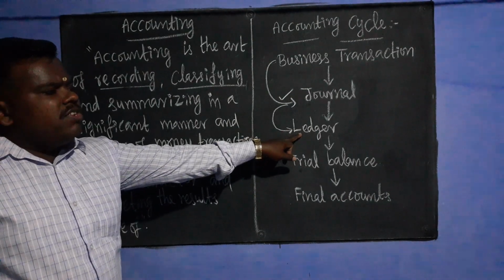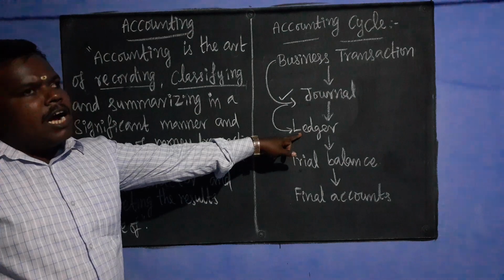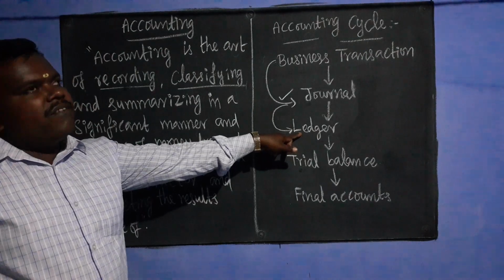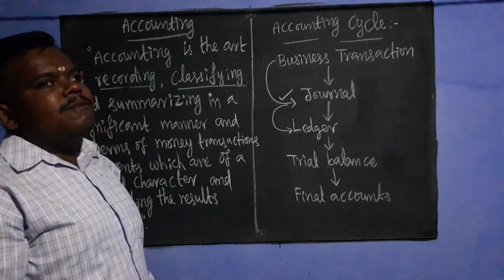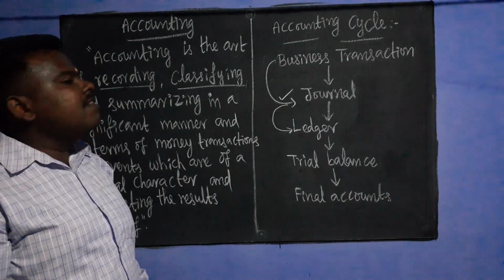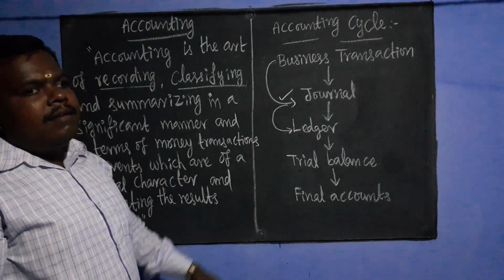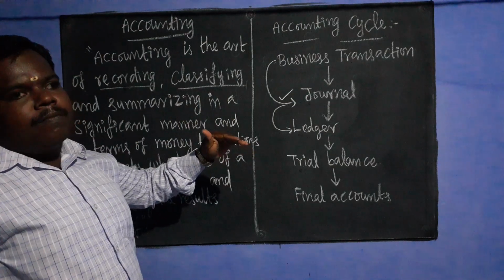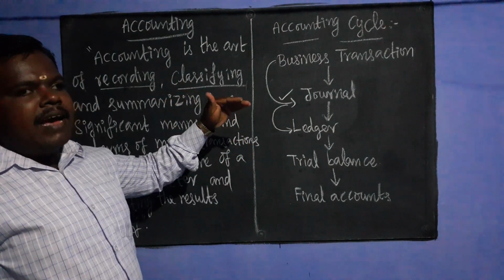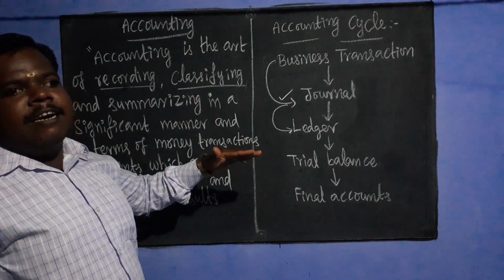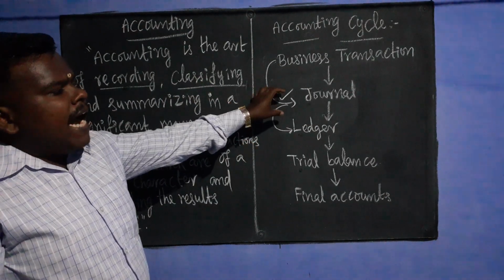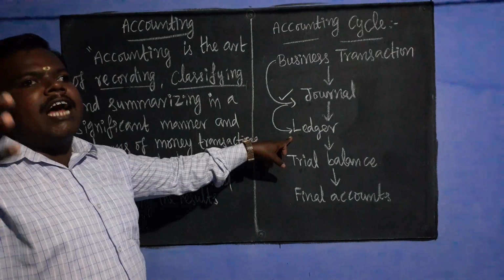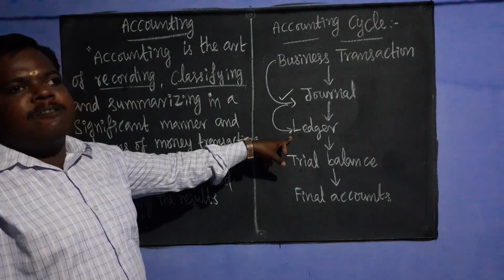Through the ledger, a separate account is opened for each aspect. For example, if you are affecting cash sales for rupees 10,000, the journal entry is cash account debited and sales account credited, and this journal entry is posted into the ledger by preparing a separate account for every aspect.